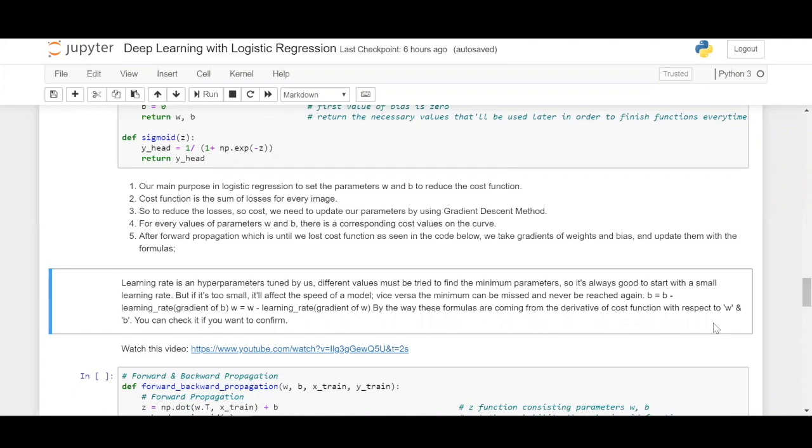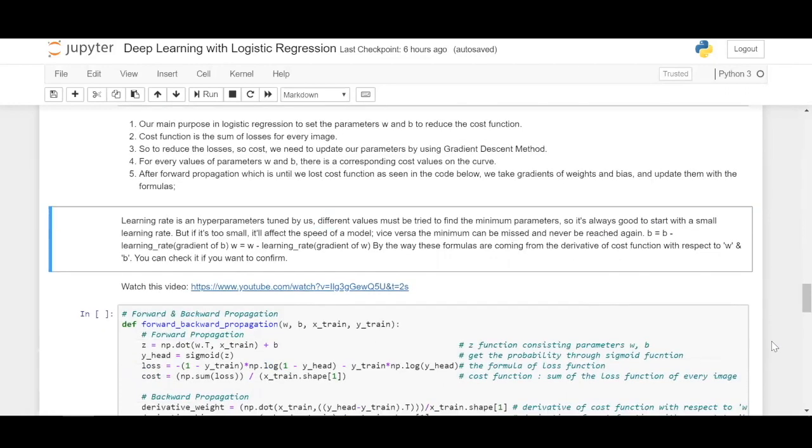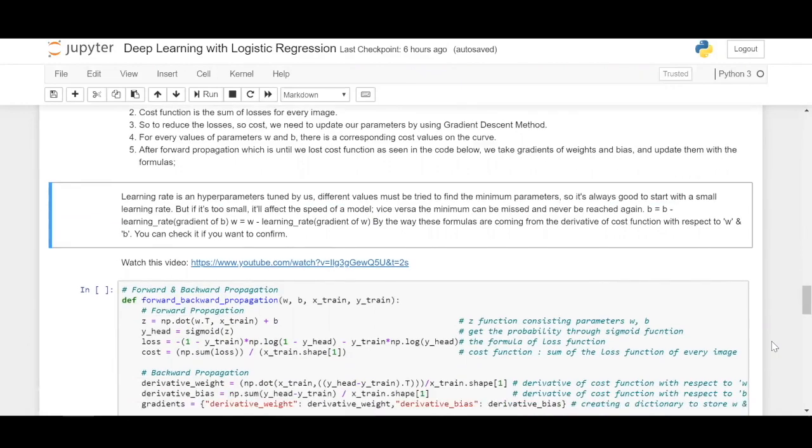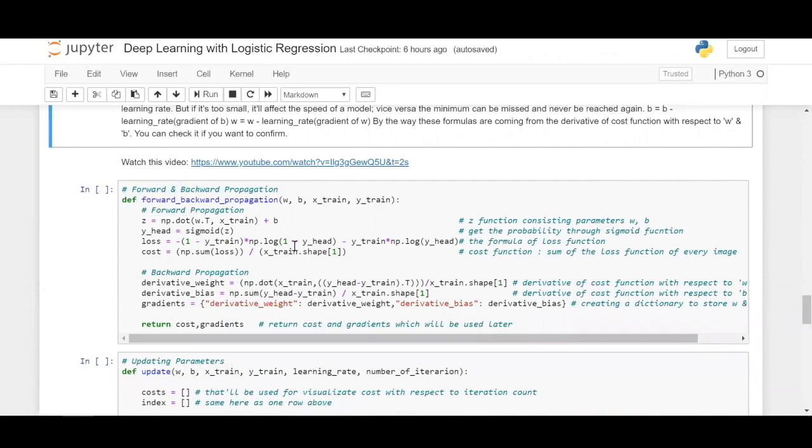So let us see the application of learning rate in our model. b is equal to b minus learning rate into gradient of b. This is the learning rate with respect to b, and with respect to w, w is equal to w minus learning rate into gradient of w. We will apply this in our code and see how it affects the model. These formulas are coming from the derivative of the cost function with respect to w during back propagation. Let's get into the forward and back propagation definition.